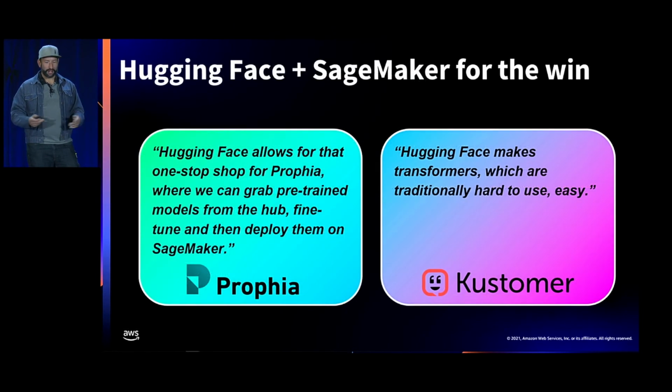Cool. Some wisdom from some of our users and customers. Profia is an innovative real estate company based out of San Francisco, and they tell us how using Hugging Face with SageMaker makes their life easier. Hugging Face allows for that one-stop shop for Profia, where we can grab pre-trained models from the hub, fine-tune, and then deploy them on SageMaker. And similarly with Customer, a customer support service that you can use to better serve your customers. And they say Hugging Face makes transformers, which are traditionally hard to use, easy.